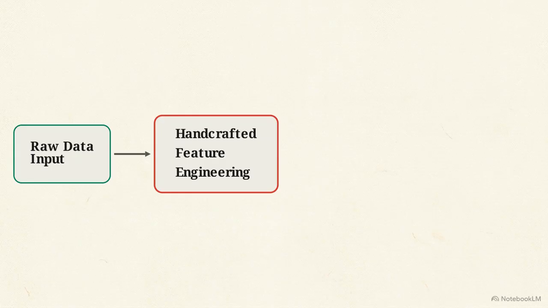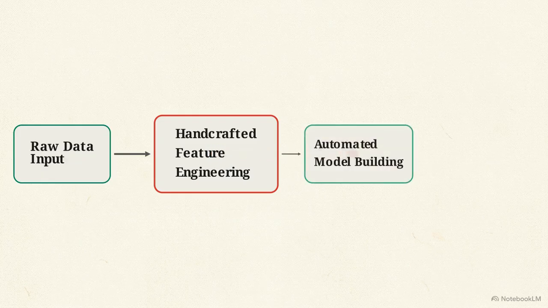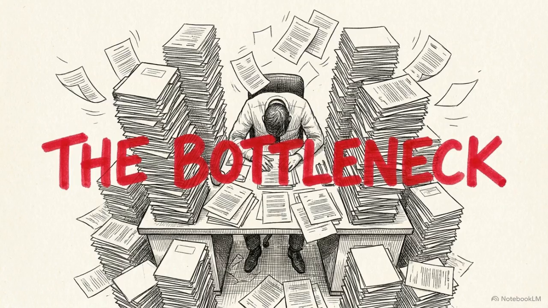In shallow machine learning pipelines, this extraction requires a handcrafted feature engineering phase. A human expert manually dictates how to extract specific variables. Those engineered features are then fed into an automated model-building algorithm to generate the final output. This pipeline contains a critical flaw. Manual feature design is incredibly labor-intensive, strictly bound by human domain expertise, and entirely rigid.